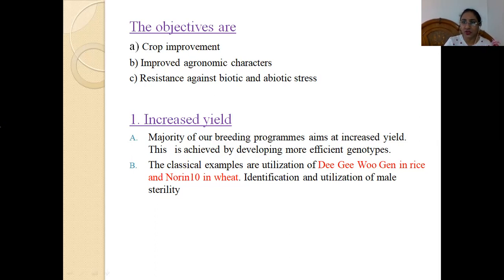More efficient genotypes means they are more suitable to the environmental conditions. For example, the classical examples here are the Dee-geo-woo-gen gene in the case of rice and the Norin 10 gene in the case of wheat. This is a very classical example of rice and wheat, which you should remember. The Dee-geo-woo-gen gene was introduced from the International Rice Research Institute, that is IRRI Philippines, and Norin 10 was a gene that was introduced in wheat. Then identification and utilization of male sterility, and self-incompatibility, which we will study in detail later in this subject.